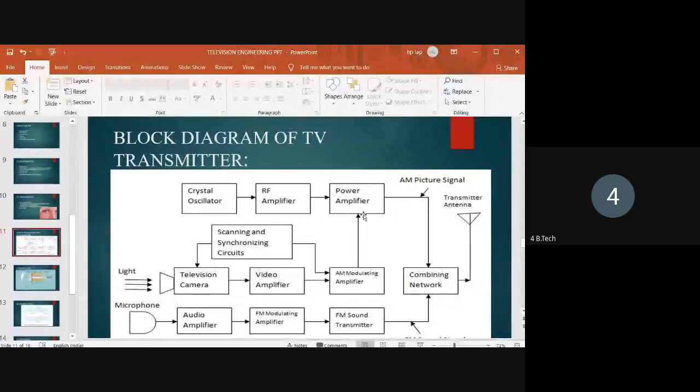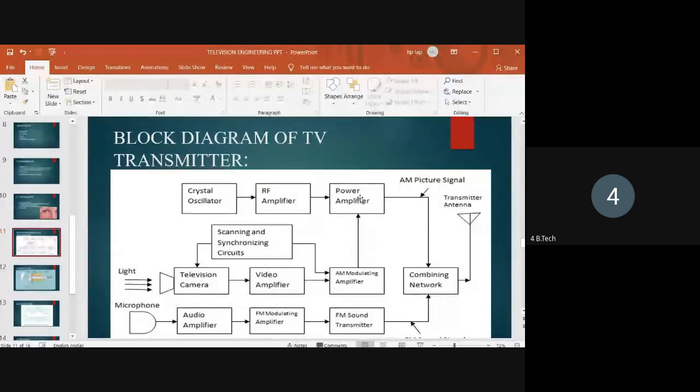What is the purpose of the crystal oscillator and the RF amplifier? The crystal oscillator is used to stabilize the frequency of the transmitter signal. The RF amplifier is used to increase the low frequency input signal to a high frequency signal and give it to the power amplifier.